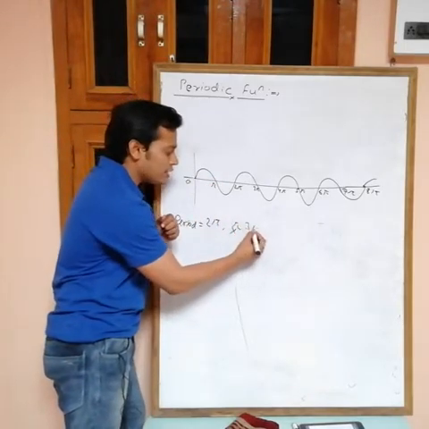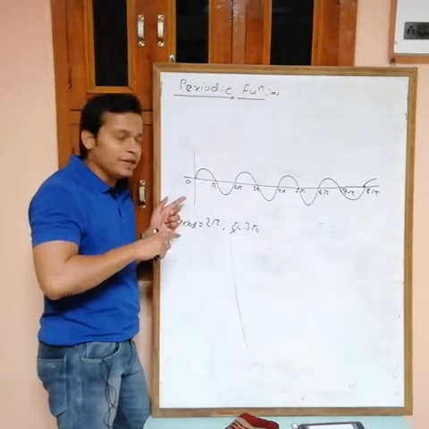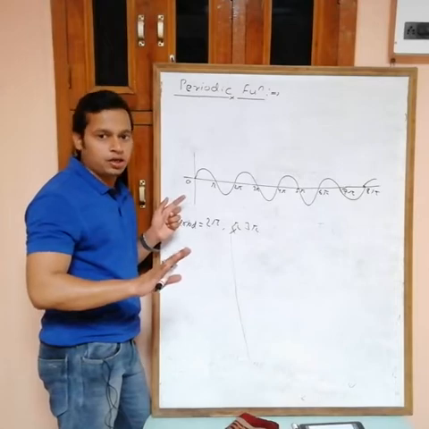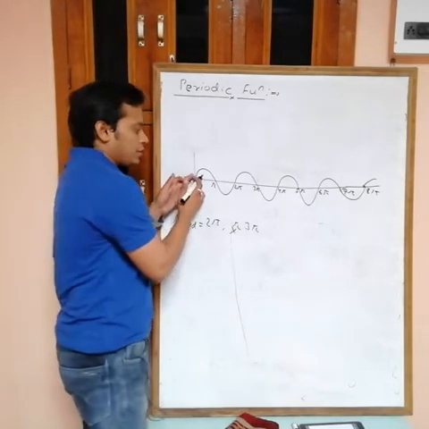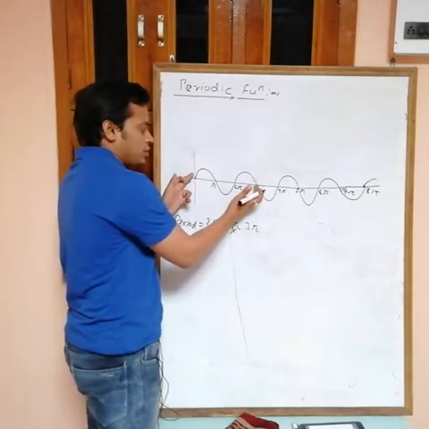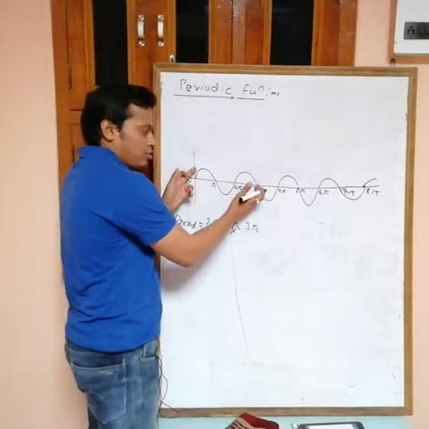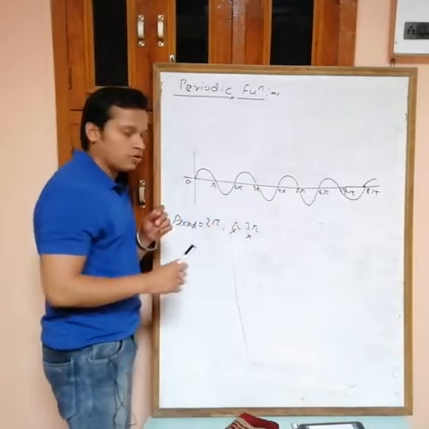Now can I say that 3 pi is a period? If after a 3 pi interval it is repeating its value, then 3 pi would also be a period. Now take 3 pi length. This is the 3 pi length. Again, if you take 3 pi length, then this one is increasing but this one is decreasing downward. Not the same value, so 3 pi is also not a period.